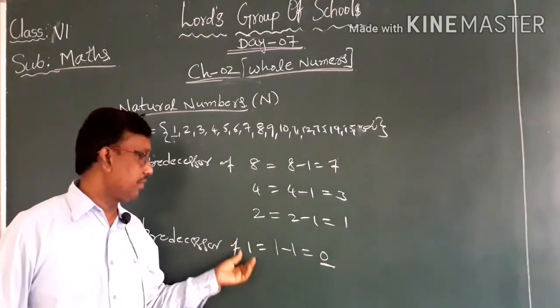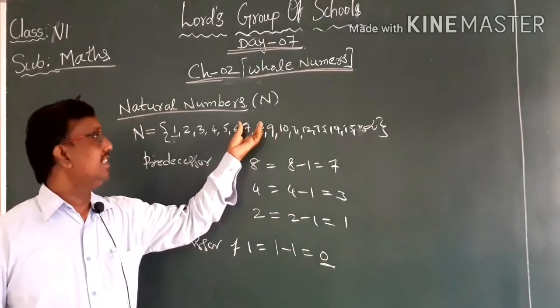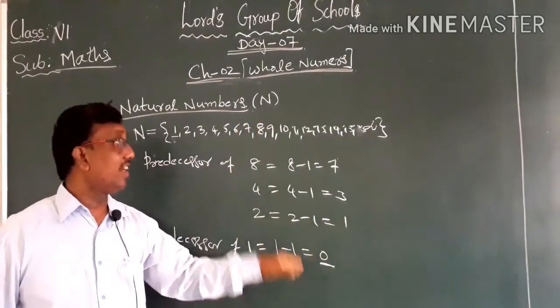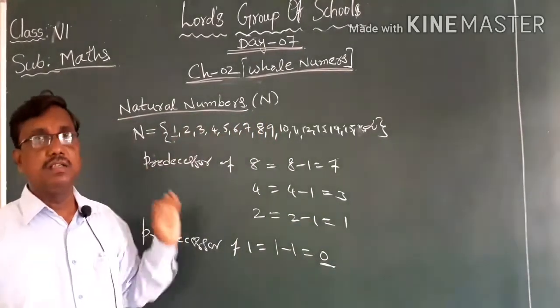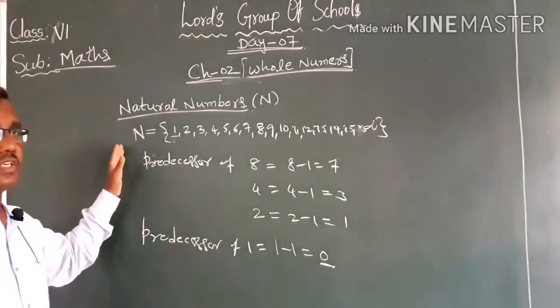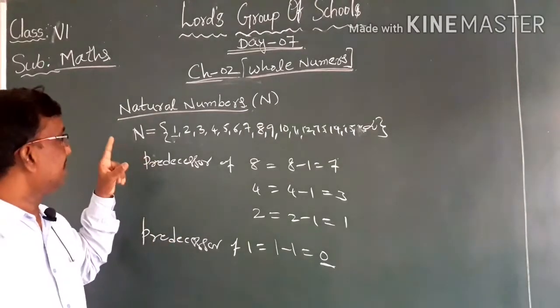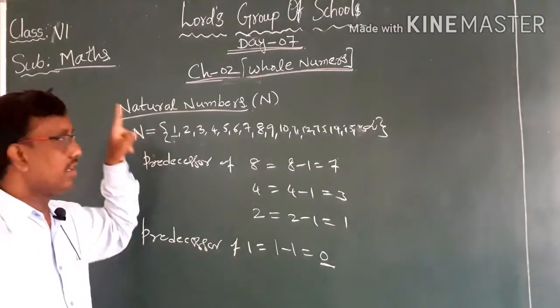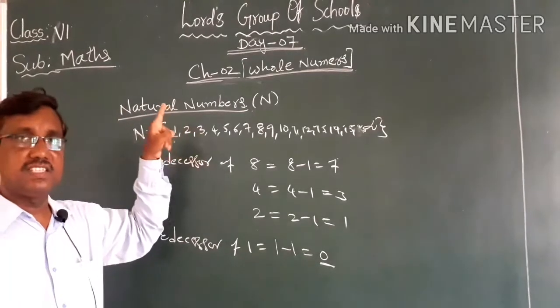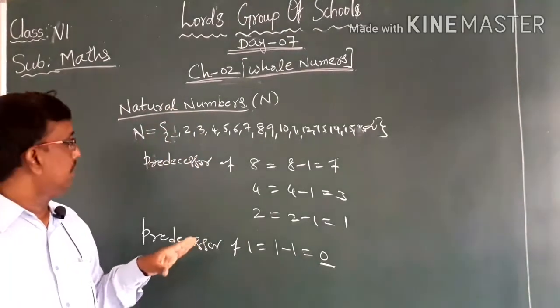Because if you subtract 1 from 1, we will get 0, where 0 does not belong to the set of natural numbers, or 0 does not exist in the set of natural numbers. So from this what we can say, the numbers which are used to count are called natural numbers. The smallest natural number is 1, and we cannot write the biggest or greatest or highest or last natural number.